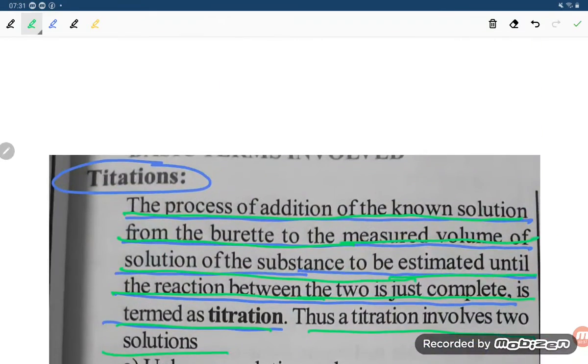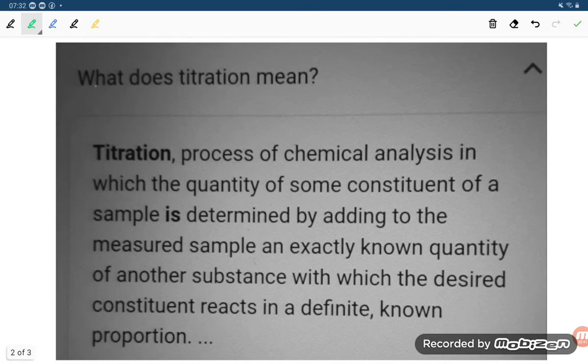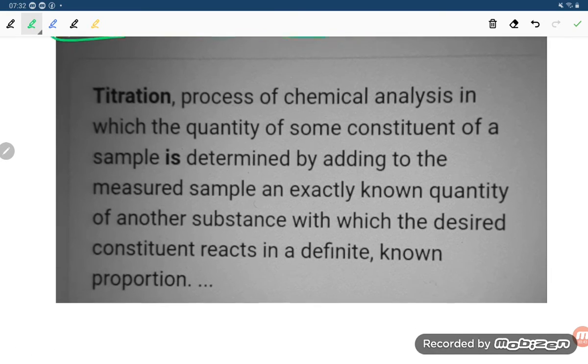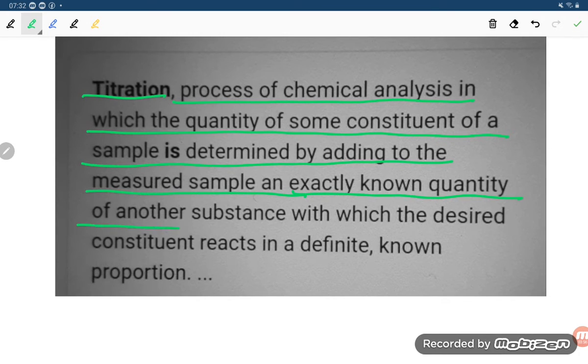So this is the meaning of titration. See student, one question is, what does titration mean? Titration is a process of chemical analysis in which the quantity of some constituent of a sample is determined by adding a measured sample and an exactly known quantity of another substance with which the desired constituent reacts in a definite known proportion.